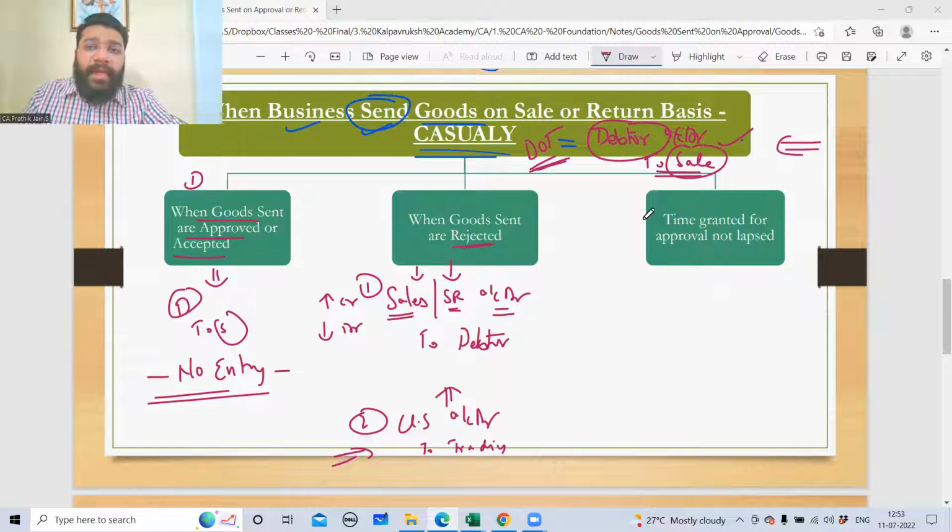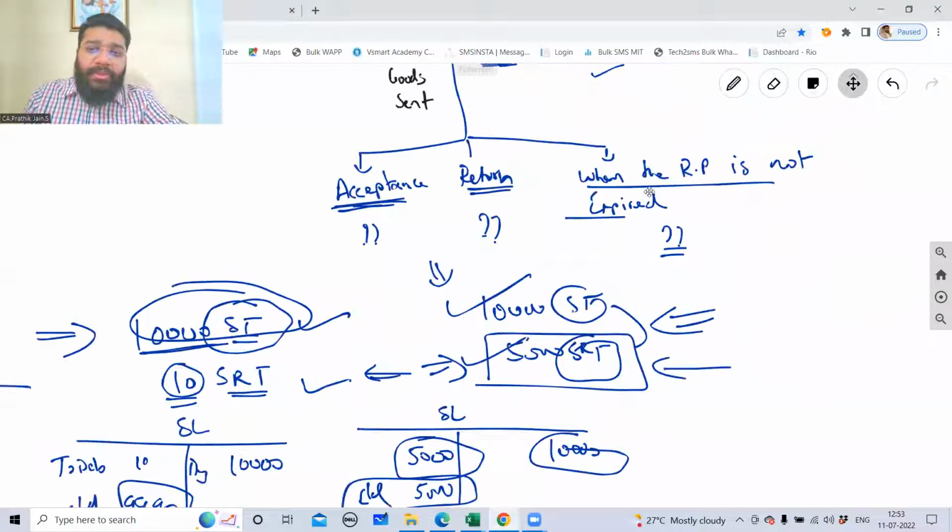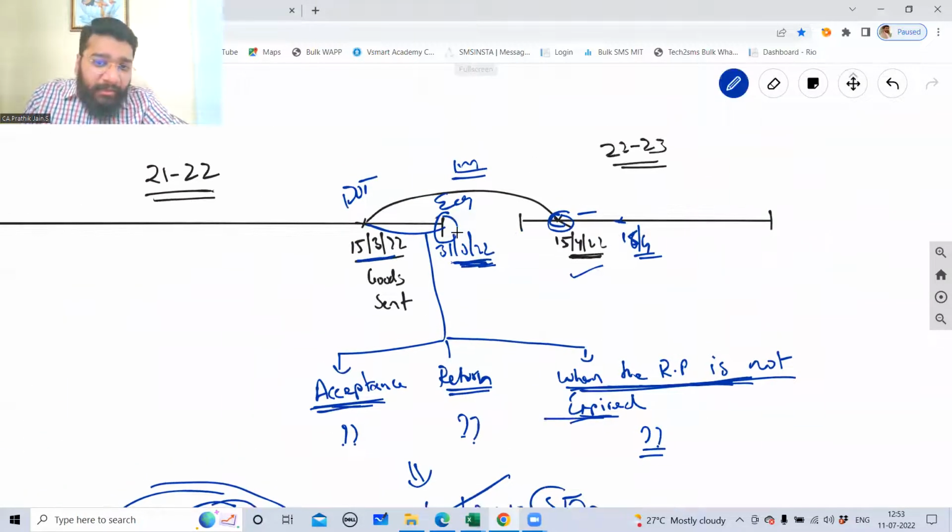This is the critical scenario. You have to pay your 100% attention. Time granted for approval not lapsed. Which means, can I say, the last option, when the return period is not expired. Which means what? Till the year end, you did not get the acceptance, you did not get the rejection. So here, what do I do?